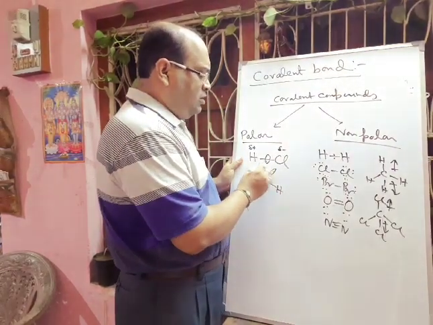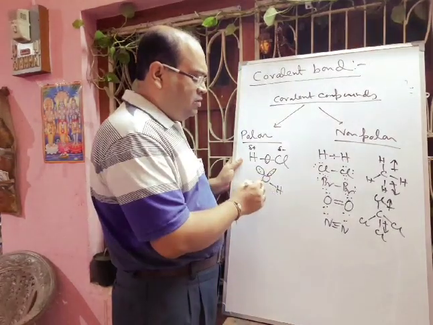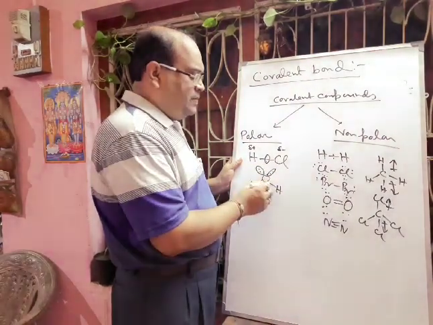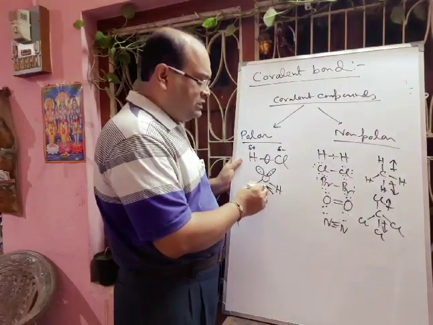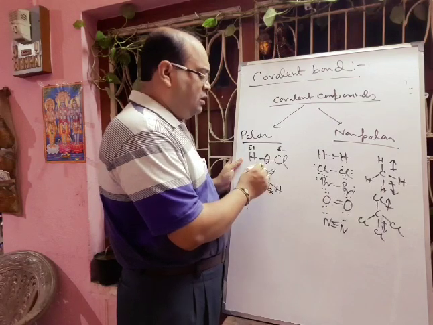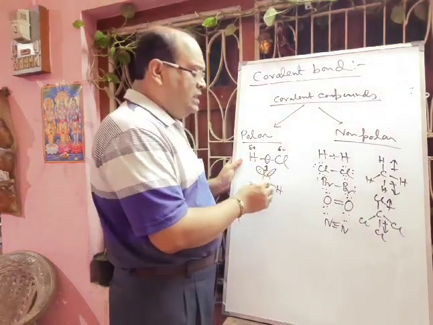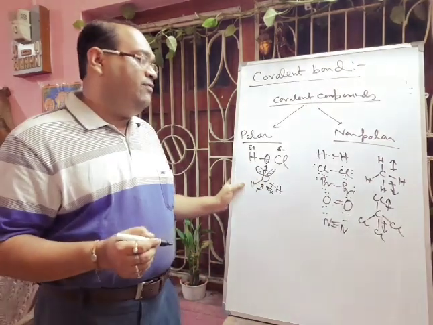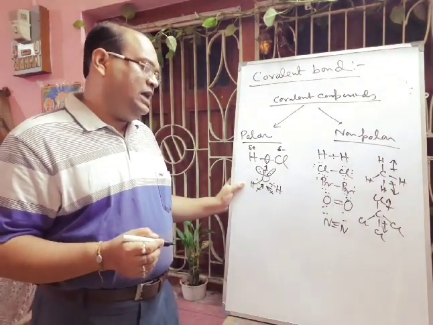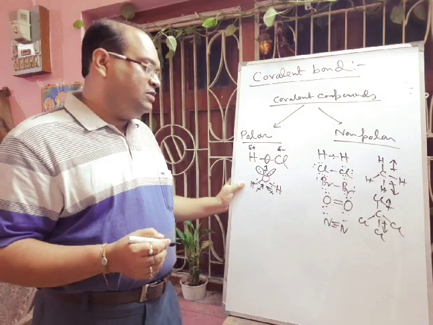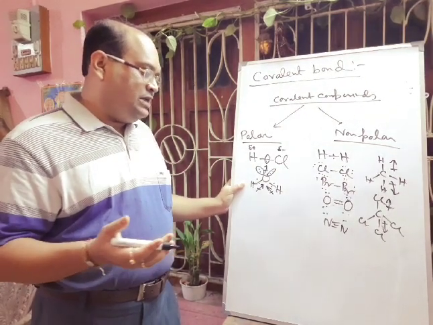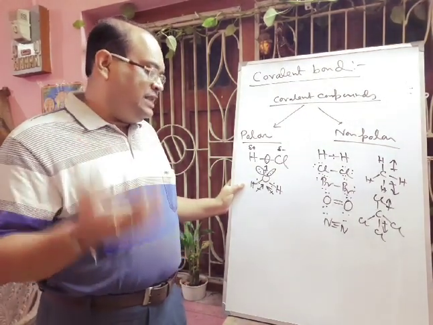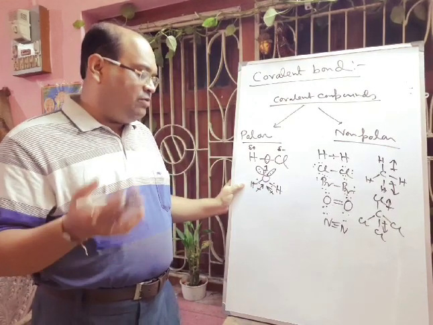Here lone pairs are there and two oxygen-hydrogen bonds are there. So this bond moment will act towards oxygen, and the lone pair moment is there too, and this bonding pair will not be equally shared. Definitely it is a polar covalent compound. And all of you know that water is a polar solvent and it has a very high dielectric constant, around 80.